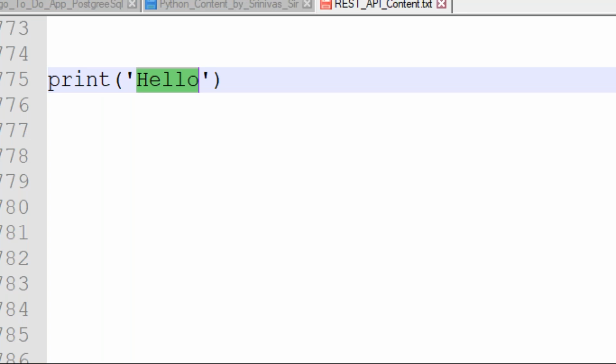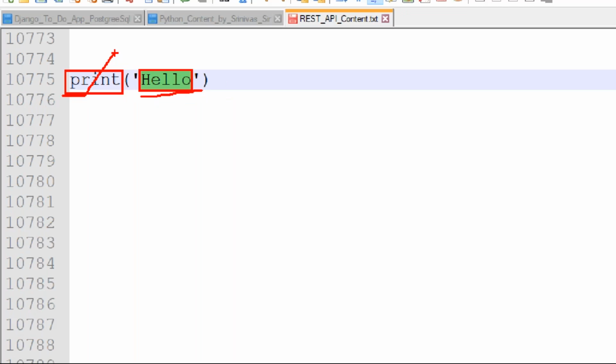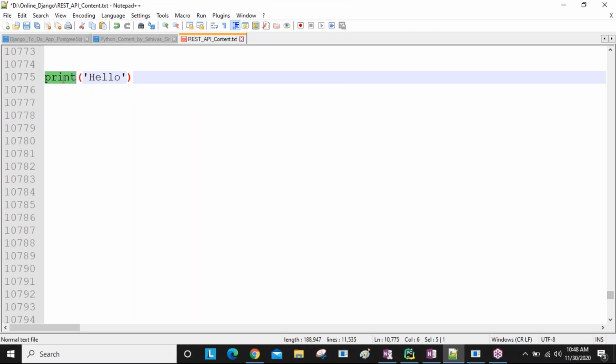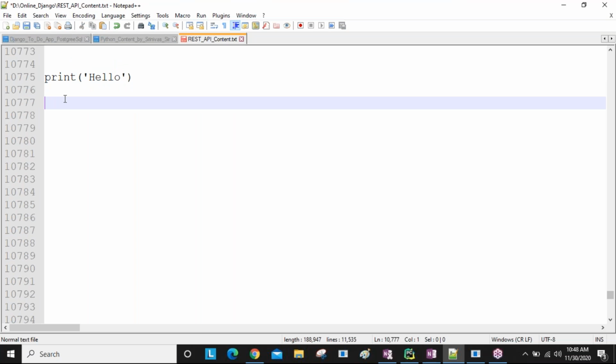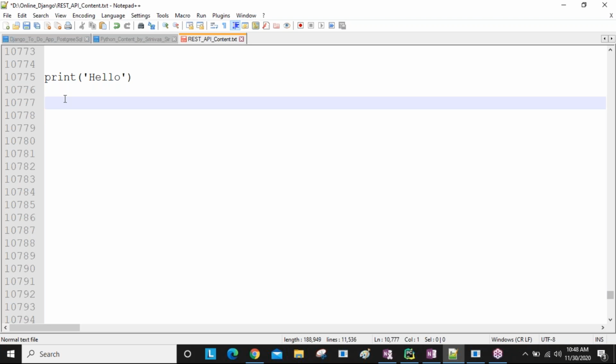If you know what the print method is used for, then you are able to print this message. The print method is used for printing some messages or some output on the console. That is the theory, sir. So using the print method, you write one line statement and you get the hello message. But using Java, I want to print this same hello. Then how do we write the logic?